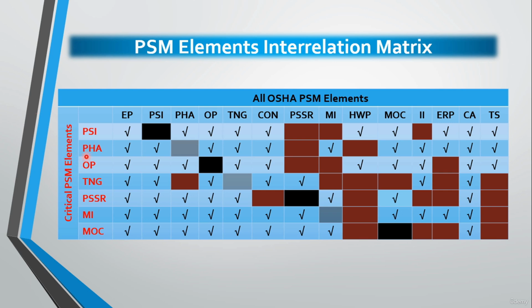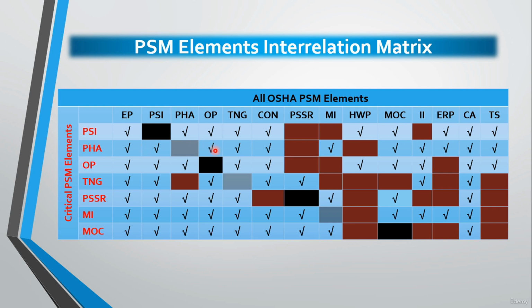Okay, moving on to the second critical element, which is the PHA. Regarding its interrelation with the employee or employer participation, we will find that PHA outcomes and resolution of recommendations should be informed to all affected personnel. Also, PHA activities must be conducted by a PHA team with specific expertise. Regarding the interrelation between the PSI and PHA, as you all know, it's a very strong relation. We will see that an up-to-date PSI is vital to conduct PHA, of course, and this is done in order to draw accurate conclusions about the present process hazards and risks.